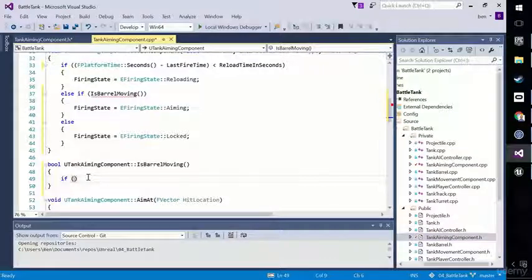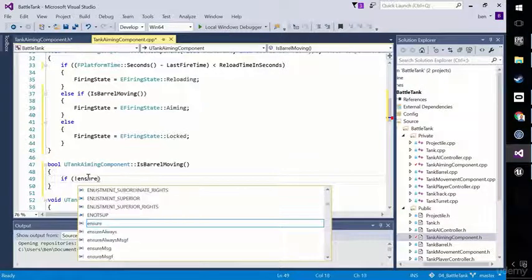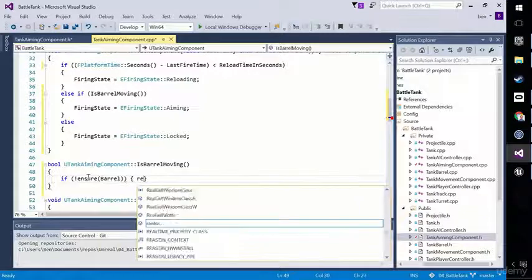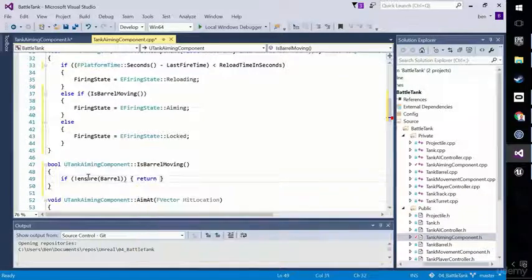So is it possible that our code would call isBarrelMoving when there's no barrel? It really shouldn't. So I'm going to use an ensure here. So if not ensure barrel, then we're going to return. Now careful, return what? True or false? You can't just say return out of a method that returns a boolean. Now let's think about what the most sensible failure case is.